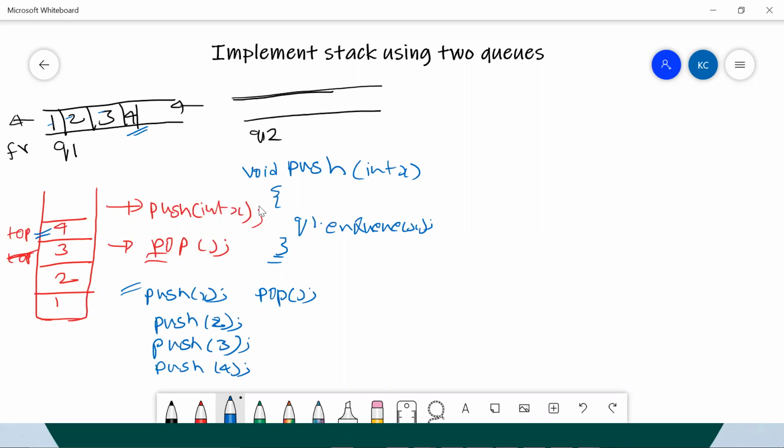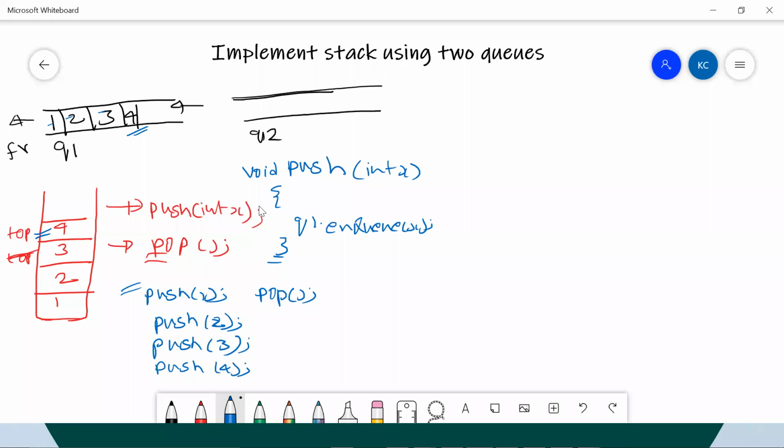But the catch here is, I should not delete 1, 2, and 3. The only way I can come to 4 is by the dequeue operation, which removes 1 and then 2 and then 3, and you can put all those numbers into q2.